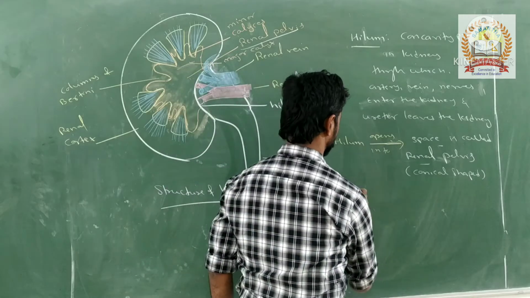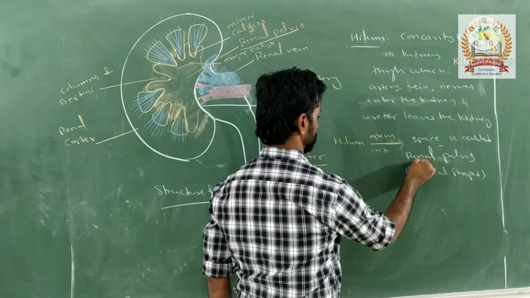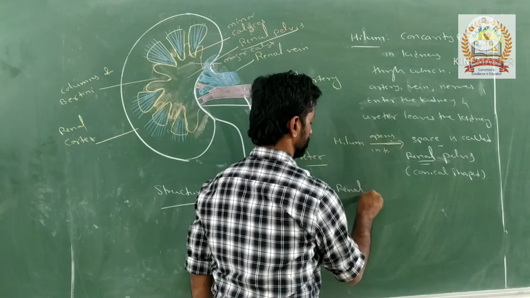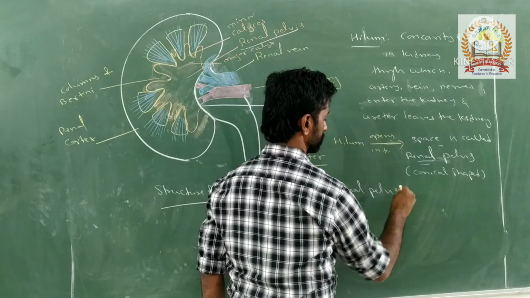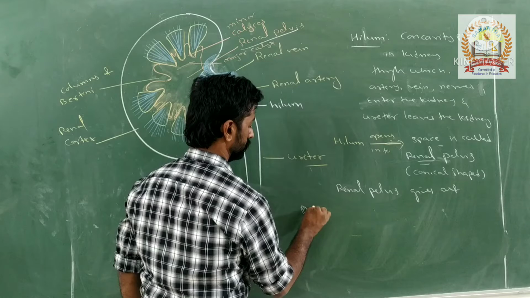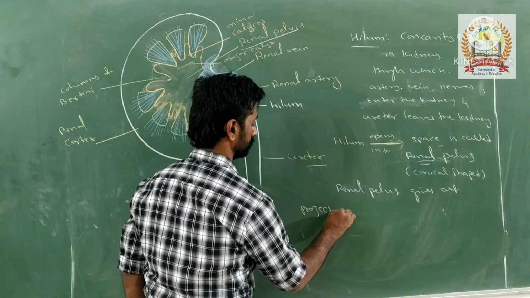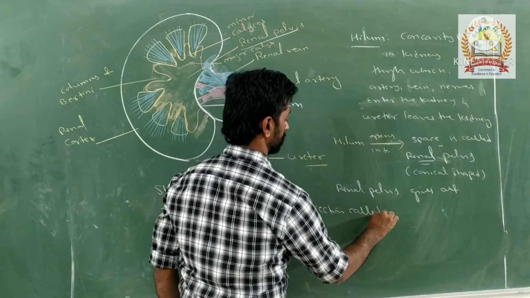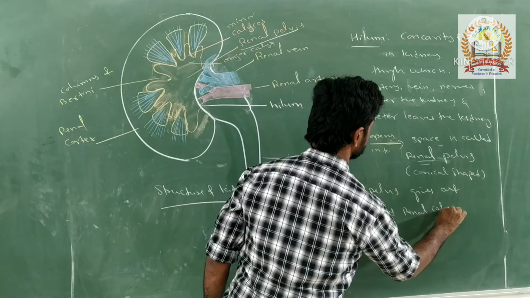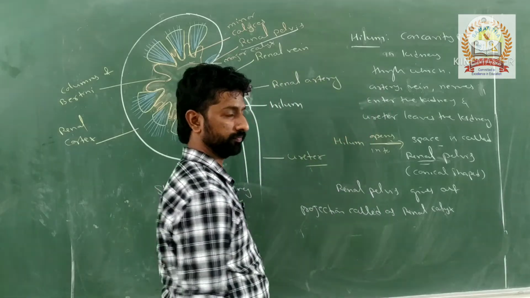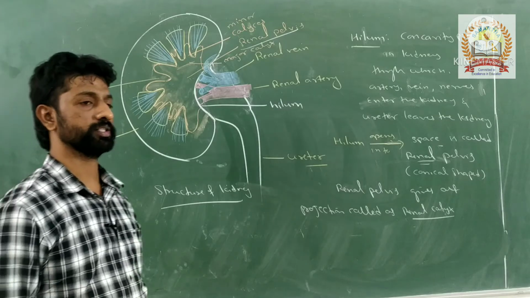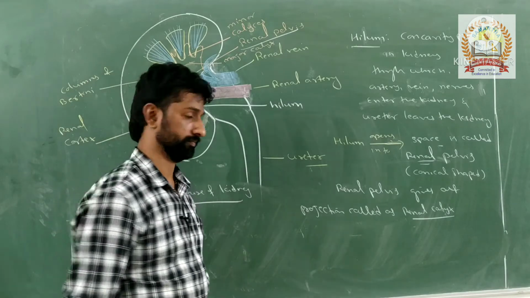This conical shaped structure is first called the renal pelvis. Such renal pelvis gives out projections. Those projections are called renal calyx, singular, and calyces, plural. How many such renal calyces will be present?